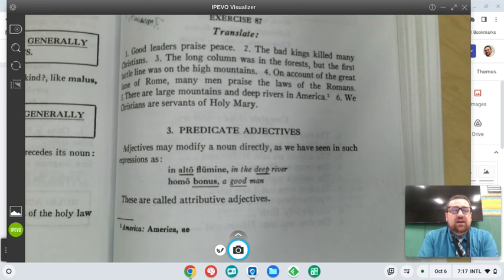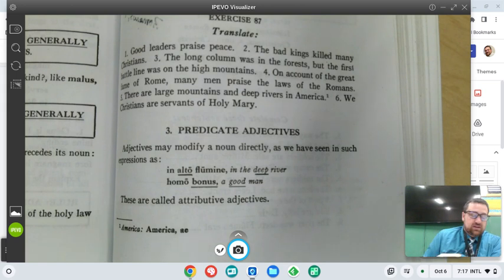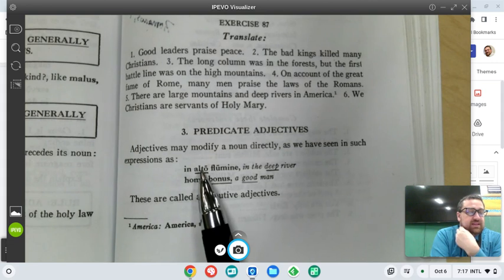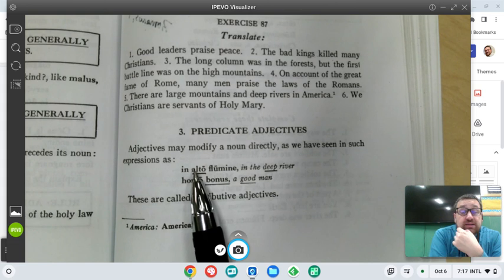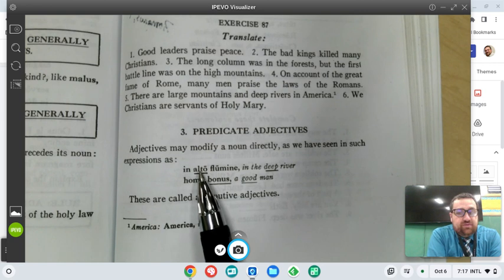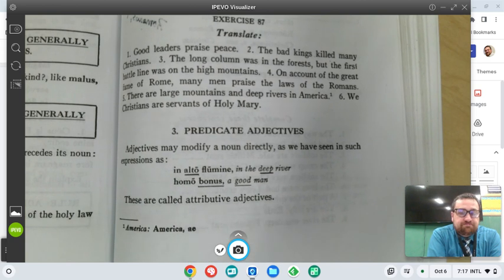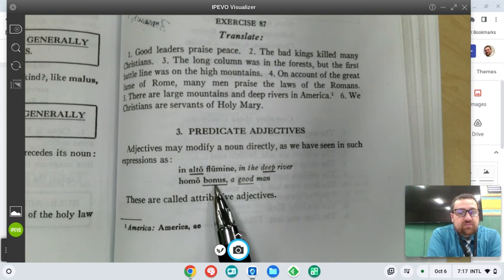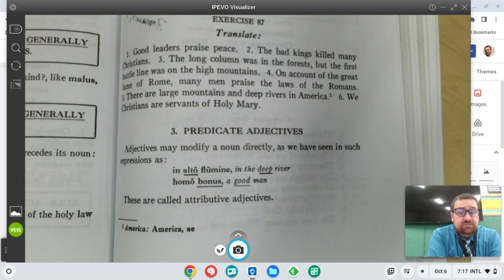There we go. Adjectives may modify a noun directly, as we have seen in such expressions as in alto flumine, in the deep river. Here, they must be trying to emphasize the deepness of the river because I see that it's before the noun instead of after. I would think of in flumine alto, but if it's the deepness of the river that they're emphasizing, we could put it before: in alto flumine, in the deep river. Homo bonus, a good man. So those are both adjectives of quality. They should go after, unless in this case it's emphasizing the deepness.